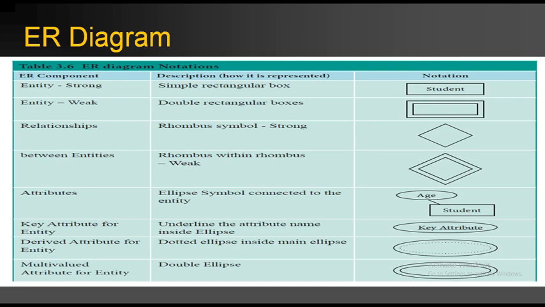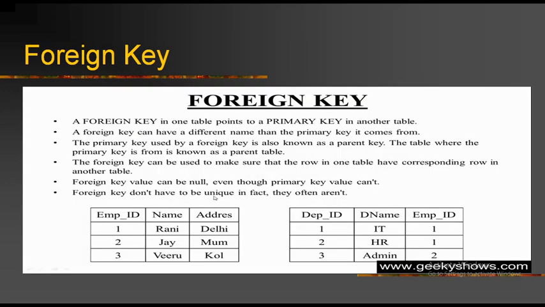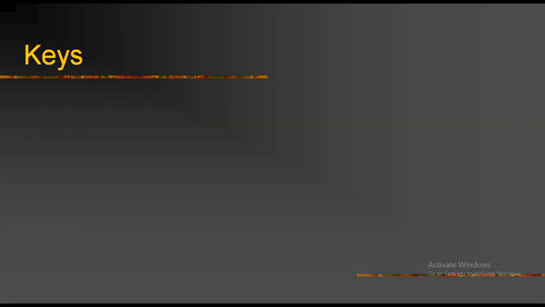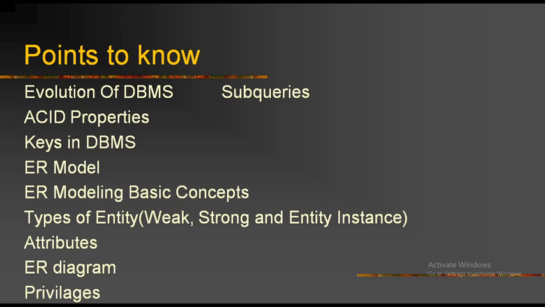Next one is ER diagram. Before going to see ER diagram, you have to know the ER model. What is ER model? ER model is one type of database model. In this ER model, everything is saved as real world objects.